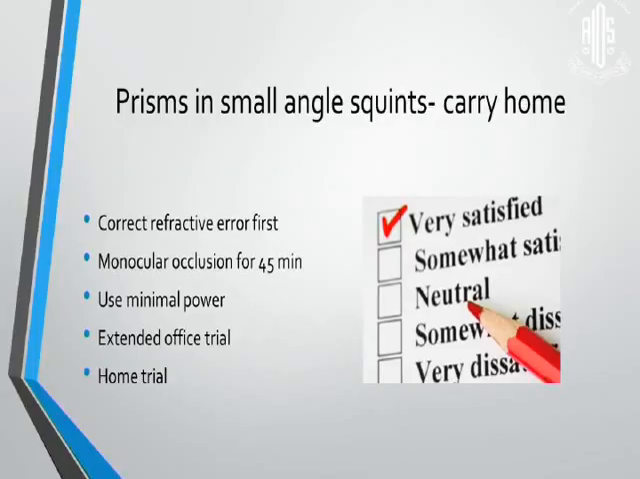So the take home for prisms is: first correct the refractive error. Though small, it can really help take care of asthenopic symptoms. Do monocular occlusion for 45 minutes to take out the complete phoria. Use minimal power for the patient's diplopia to be reduced. Try to keep his fusional vergences to take over. Give an extended office trial. This will always help, and if possible, give a home trial.